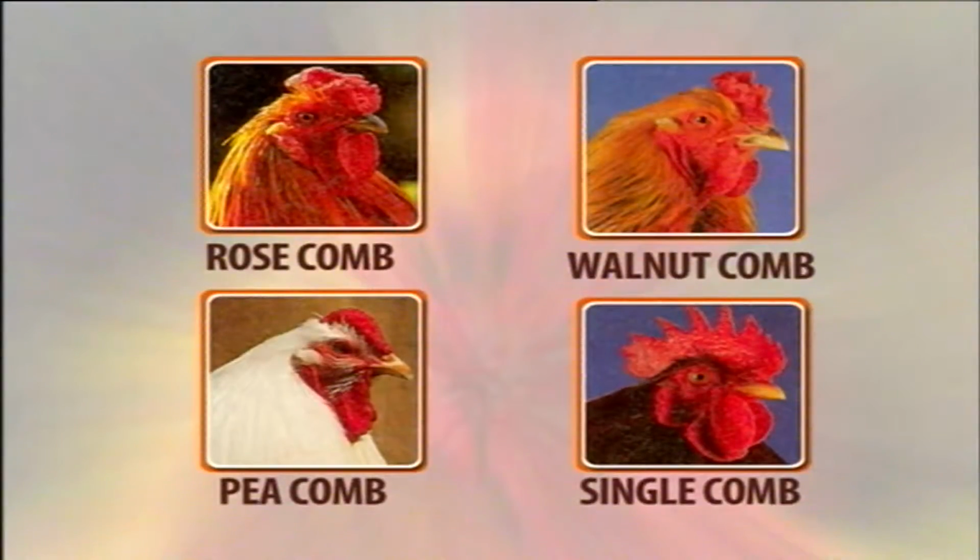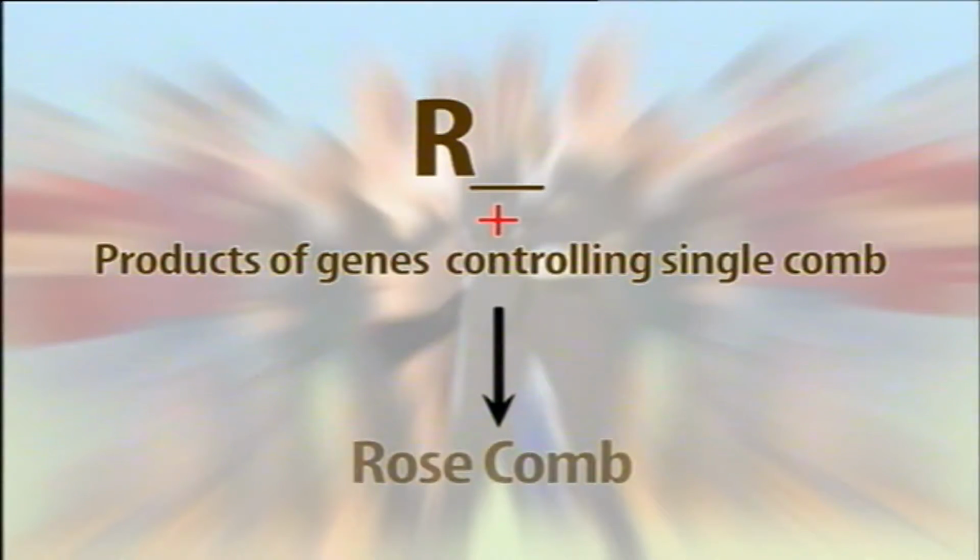The molecular basis for the 4 comb types is not known. At a very general level, it is proposed that the single comb phenotype results from the activities of a number of genes other than the genes R and P. In other words, little r, little p birds do not produce any functional gene products that influence the comb phenotype beyond the basic single appearance. The dominant R allele might produce a gene product that interacts with the products of genes controlling the single comb phenotype to produce a rose comb.